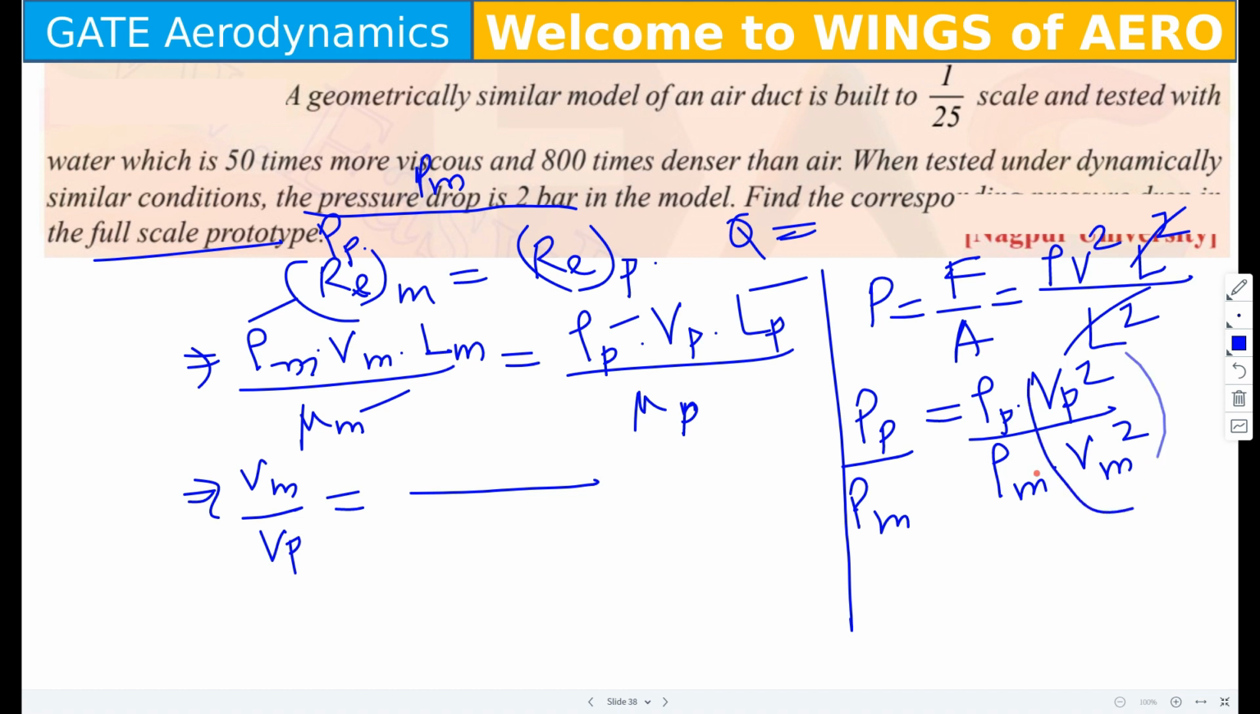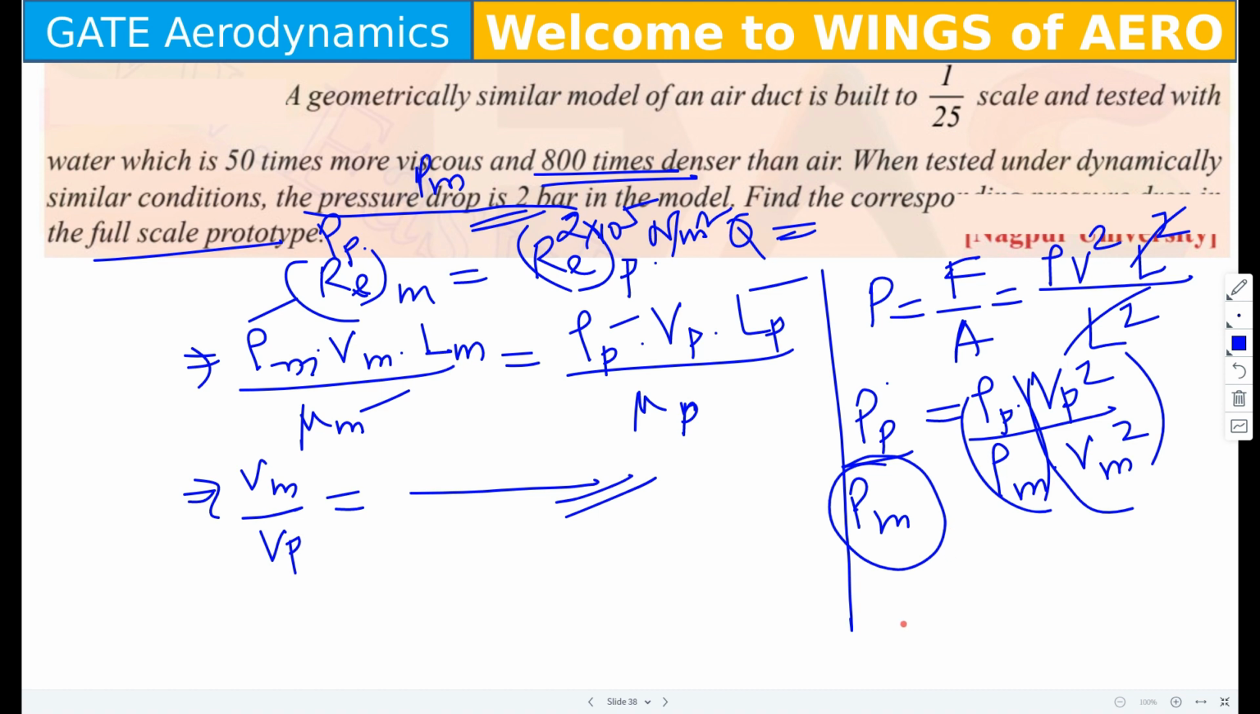Now this ratio factor you will get from here. This is given in the question. Here also this factor is given in the question in terms of 2 bar, 2 into 10 power 5 Newton per meter square. You will get the value.